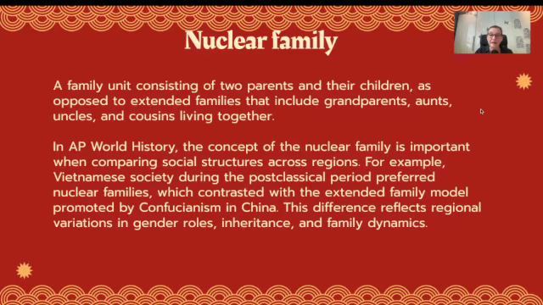Nuclear family, a family unit consisting of two parents and their children, as opposed to extended families that include grandparents, aunts, uncles, and cousins living together. In AP World History, the concept of the nuclear family is important when comparing social structures across regions. For example, Vietnamese society during the post classical period preferred nuclear families, which contrasted with the extended family model promoted by Confucianism in China. This difference reflects regional variations in gender roles, inheritance, and family dynamics.